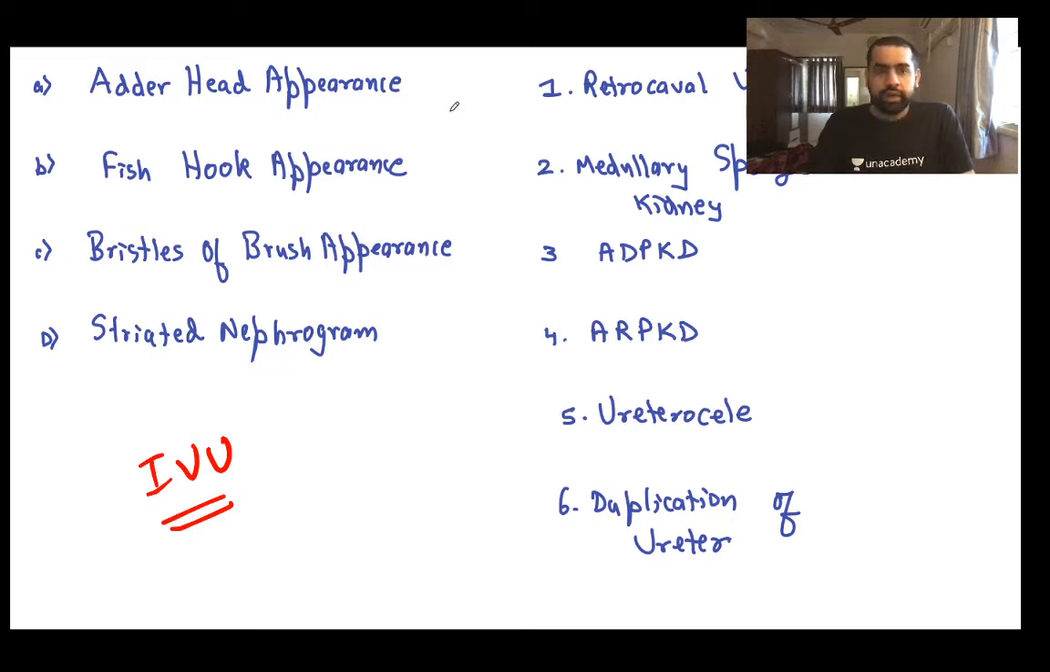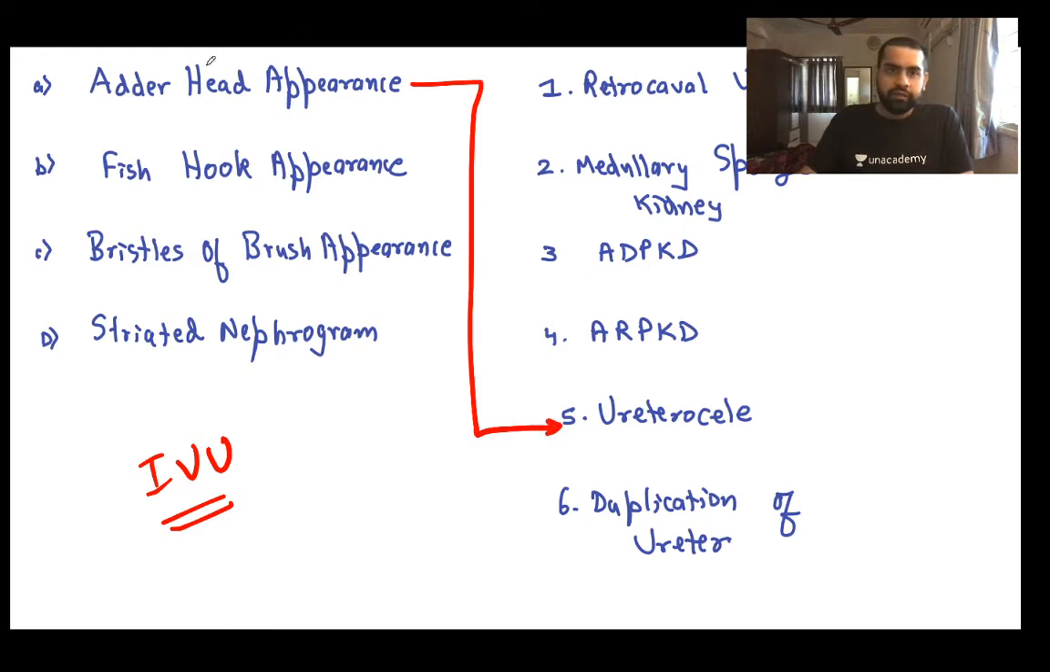So A is matched with? Can you please tell me the answer for A? I'm waiting for your responses, guys. Good to have all of you with me, all the 13 of you who are joining me at this moment. Right. A is with 5. Maya is saying A is with 5. Indrayani is saying A is with 5. Absolutely correct. So adder head appearance is something which you get with ureterocele.